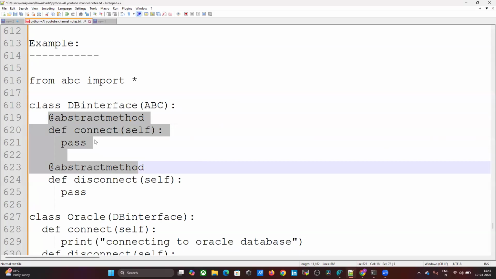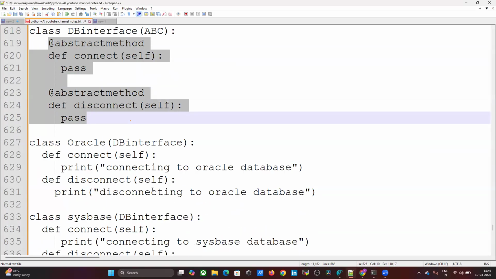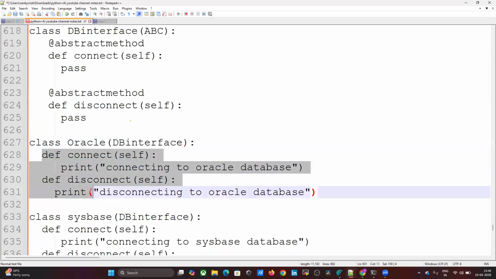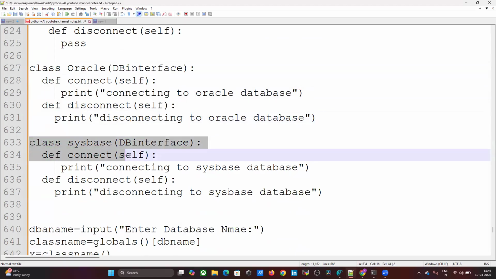I want to implement those features. Then as per customer requirement, for example if I have created an Oracle database, I can call that parent DB interface and call the connect and disconnect functions. And if tomorrow you develop Sybase, you can call that connect, disconnect.